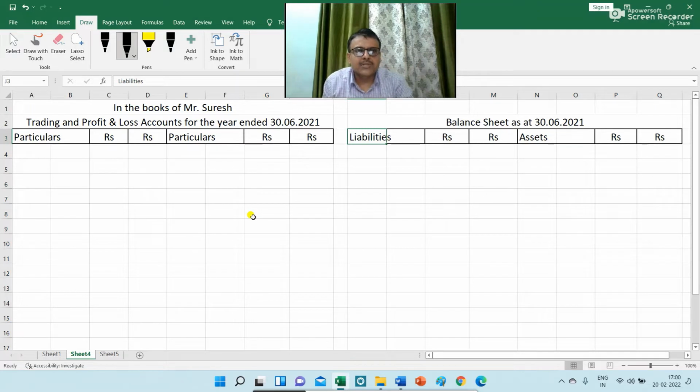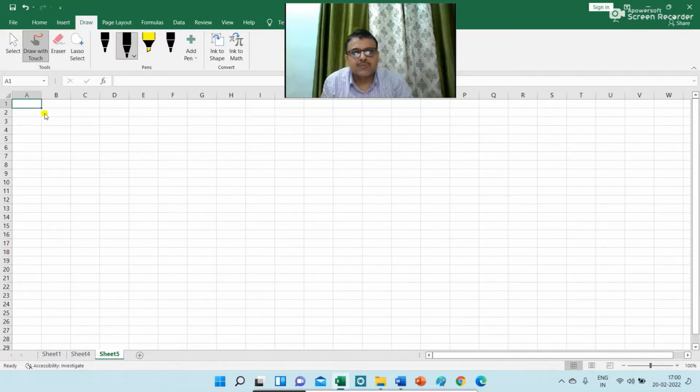I have prepared the structure of the trading and profit and loss account and the balance sheet as on 30th June 2021. So first of all, I would like to discuss the adjustment entries which are given in the problem. The first entry is that on 1st July 2021, machinery worth rupees 5,000 was sold for rupees 4,000 and credited to machinery account.